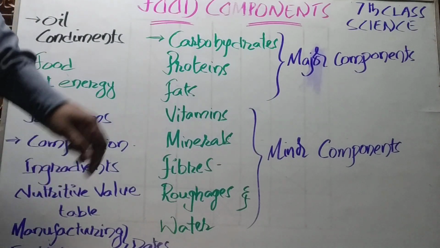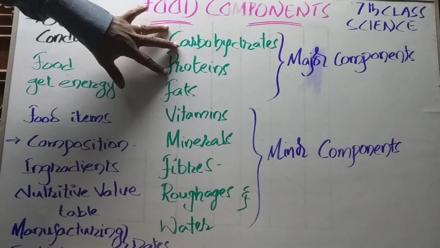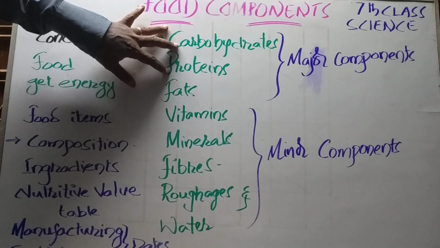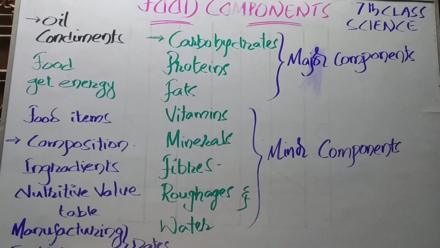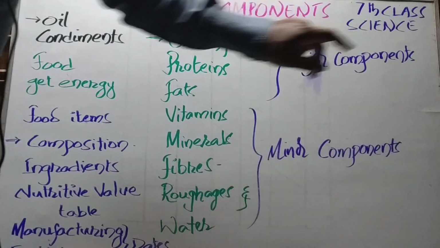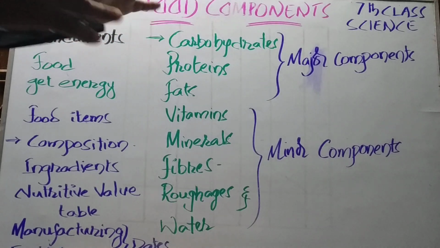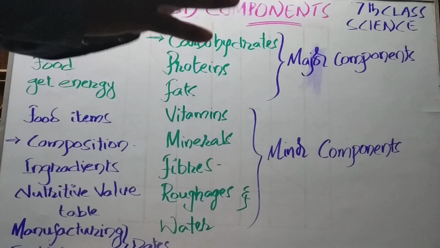Clear? Now, carbohydrates, proteins and fats, these three are very, very important for our body. That's why we call them major components. Major means large. It means we must need them in heavy amounts.